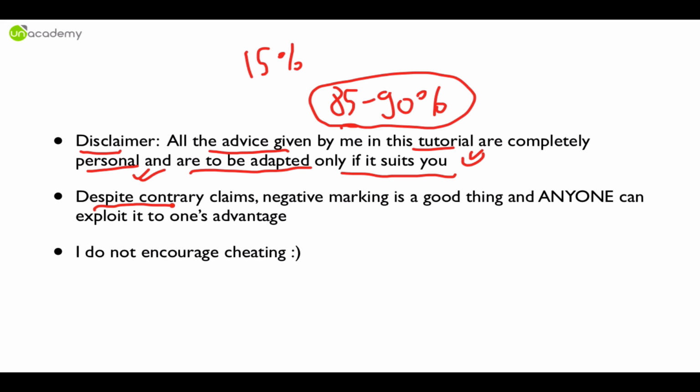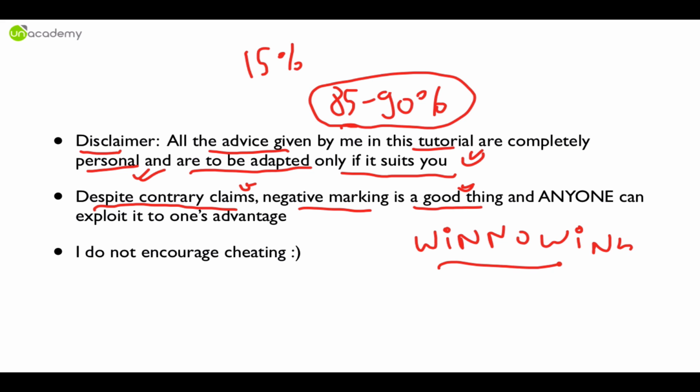Anyway, despite contrary claims, negative marking is a very good thing because it can eliminate wheat from chaff through a method which is called winnowing. You can also do that, but UPSC does it in another way called negative marking, and anyone, I'm telling you, anyone, can exploit it to one's advantage. UPSC takes advantage of it by eliminating the non-serious aspirants, and serious aspirants eliminate the other serious aspirants using the negative marking. And disclaimer is I do not encourage cheating.